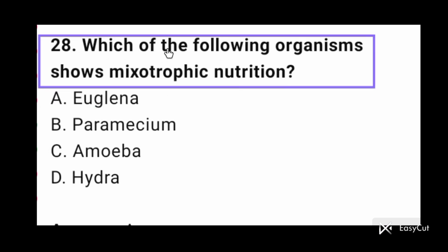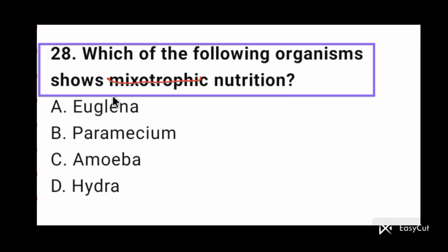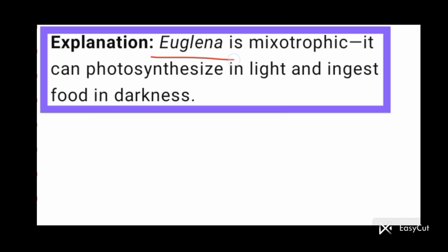Question number 28. Which of the following organisms shows mixotrophic nutrition? Mixotrophic nutrition means the organism can show both types of nutrition, that is autotrophic nutrition and heterotrophic nutrition. So mixotrophic nutrition is shown by Euglena. So option A is correct for question number 28. Euglena is mixotrophic. It can photosynthesize in light and ingest food in darkness.